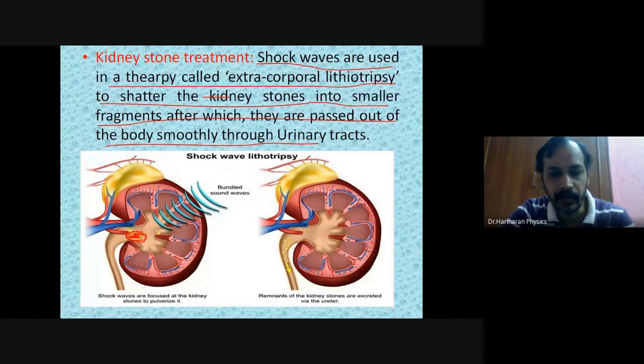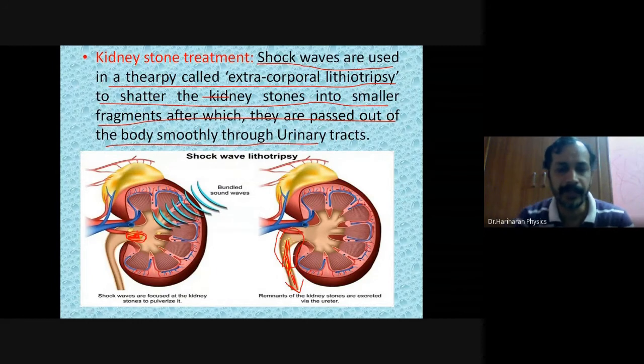The stone is going to get shattered or it will get broken into smaller pieces, and these smaller pieces will come out during the natural urination process. Okay, clear? This is the fourth application of shock wave.